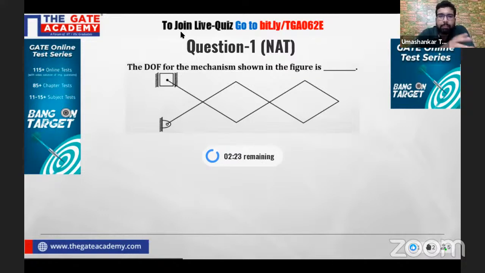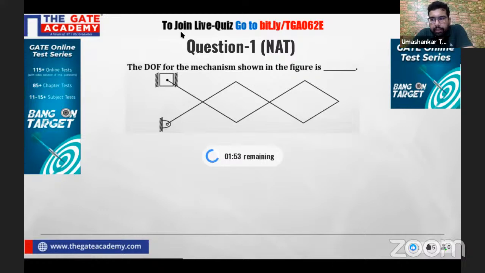Okay, so you can see a mechanism here. If many of you have studied from me, you must have seen this question in the class also. Very good question, many questions have been asked. So I am explaining, this is the first quiz. That is why the first question has to be a little bit simple so that all of us can answer. And as I see, many of you have already answered this question. Very good.